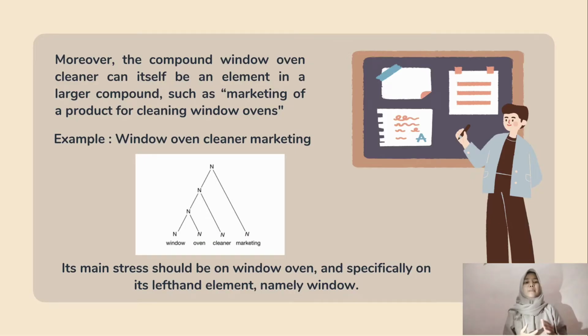Moreover, the compound window oven cleaner can itself be an element in a larger compound, such as marketing of a product for cleaning window ovens. For example, window oven cleaner marketing. We can see the example in this tree diagram below. Its main stress should be on window oven, and specifically on its left-hand element, namely window.